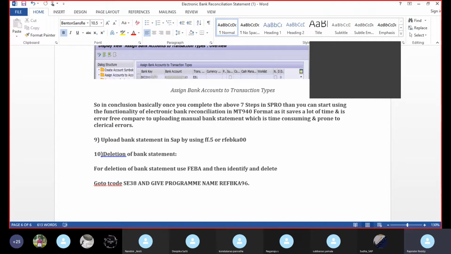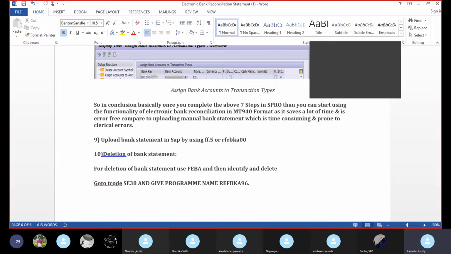Sometimes what happens is, if you upload the bank statement, it is not uploaded properly into SAP, meaning it is partially or fully uploaded into the SAP system. In that case, we need to delete the statement and upload it again. This is a very important point from an interview point of view. People will ask us, how can you delete a bank statement?